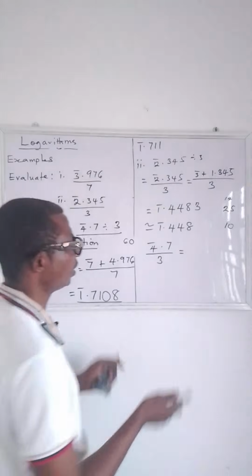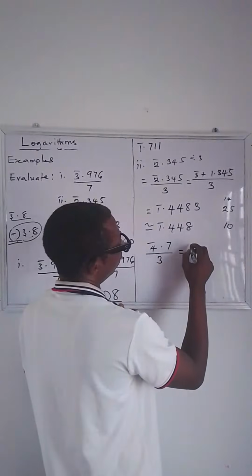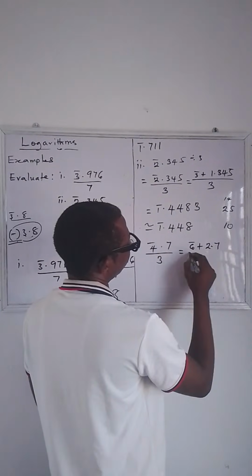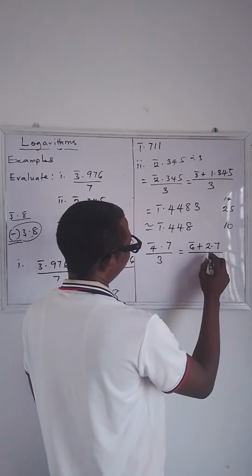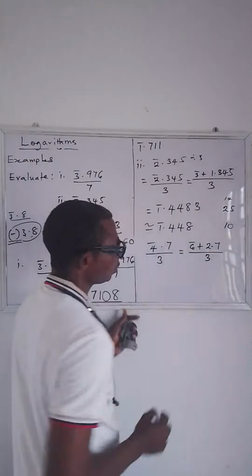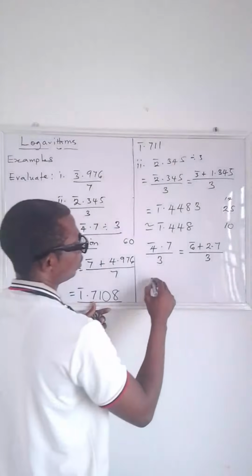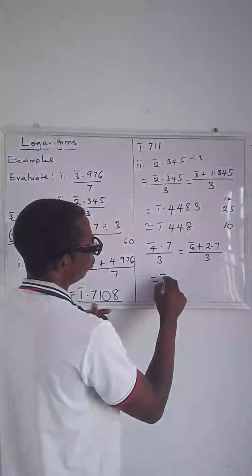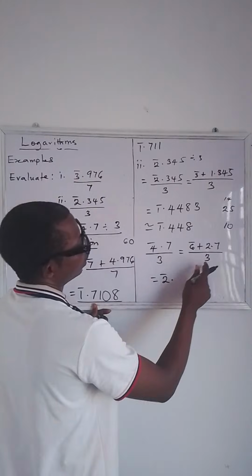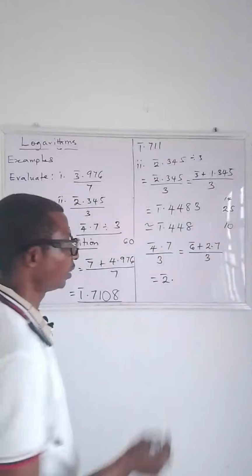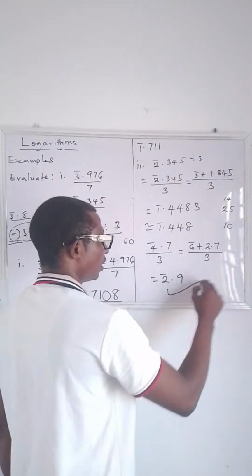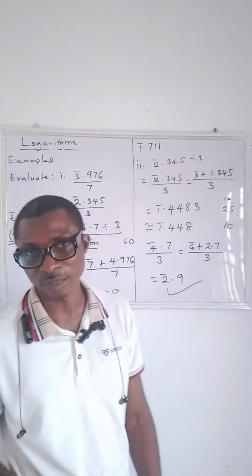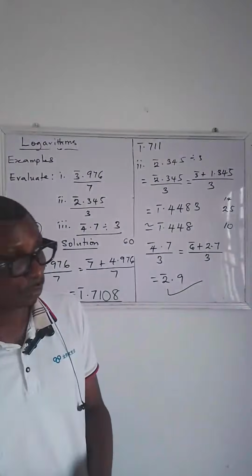Okay, so now that means this expression we have in the numerator will become bar 6 plus 2.7 over 3. All right, so now 3 goes in bar 6. That is going to give you bar 2 point. Now 3 goes in 27. That gives you what? 9. So that means bar 2.9 is correct. Now give yourself a round of applause. That is very good. So you guys are brilliant.